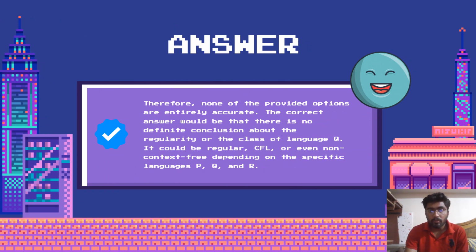Therefore, none of the provided options are entirely accurate. The correct answer would be that there is no definite conclusion about the regularity or the class of language Q. It could be regular, context-free, or even non-context-free, depending on the specific languages P, Q, and R.